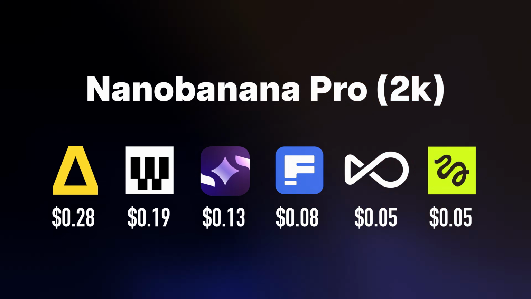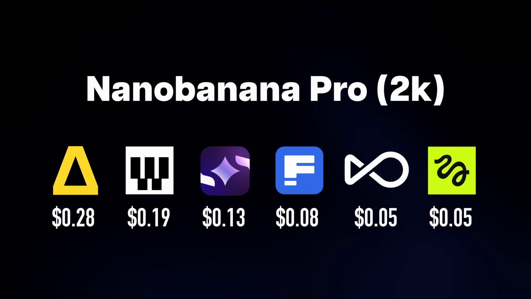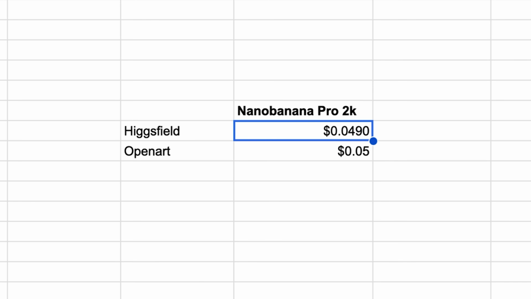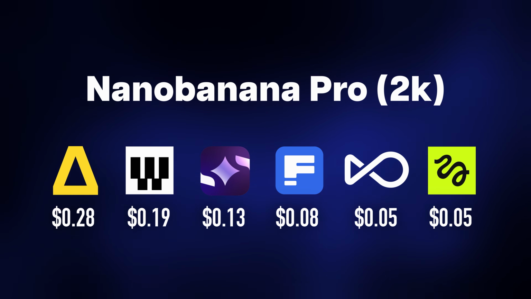Starting with the around $20 subscription plans, let's take a look at the cost of a typical Nano Banana Pro image generation in 2K resolution. It turns out that Higgsfield and Openart lead the way here, with the image gen costing roughly 5 cents. And actually, if we move the decimal, you'll see that Openart is technically 0.2 of a cent cheaper per image, but for the sake of simplicity and sanity, I'm just gonna round everything to the nearest cent. Following these 2 sites is Freepik with 8 cents, and the most expensive site is Artlist at 28 cents per image. This range of price is absolutely crazy to me.